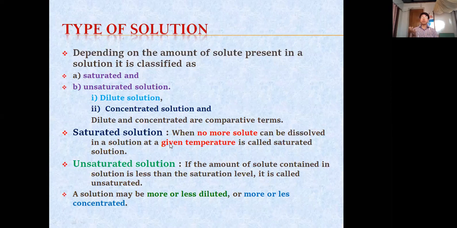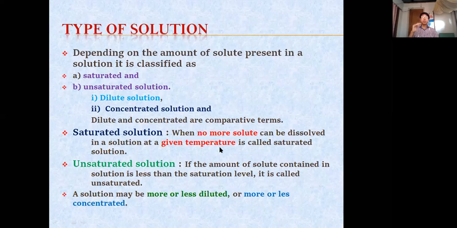When temperature is more, solubility becomes more. When temperature is low, solubility is less. So here, no more solute can be dissolved in a solution at a given temperature, if the temperature remains the same. Suppose in a glass you take water, and that water temperature should remain the same. Then you go on adding sugar, it will get dissolved, maybe slowly. Go on adding, go on adding. At some point of time, no more sugar will get dissolved in that water. That point we call saturated solution.